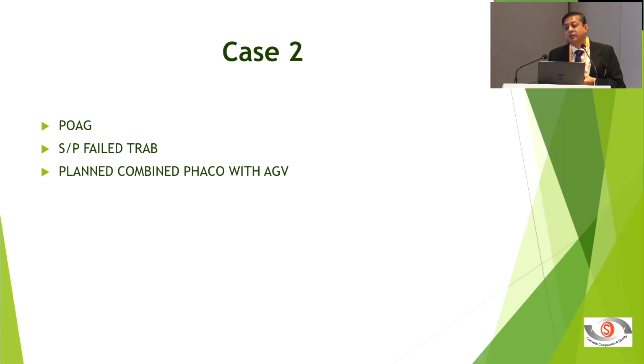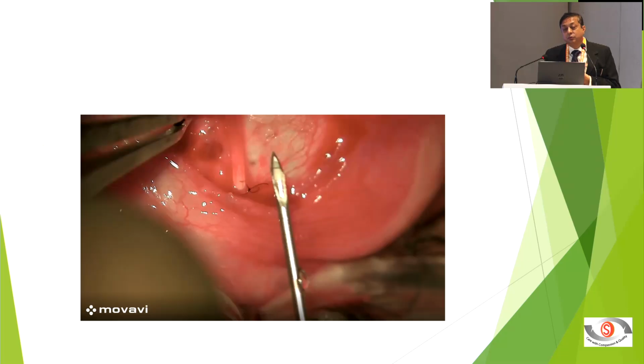Second case: this patient had a failed trabeculectomy, and we had planned the cataract surgery. In this patient you can do a re-trab, but we decided to do the MicroShunt glaucoma surgery along with the cataract. So, cataract surgery I finished. When you have a pseudophakic eye, it makes sense to put the tube behind the iris, so it remains away from the cornea. The risk of corneal decompensation reduces.